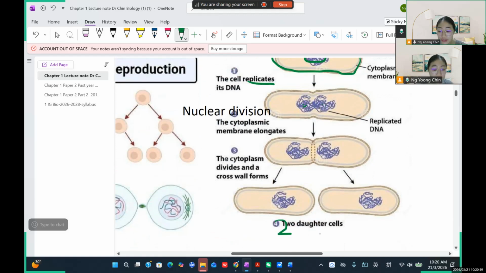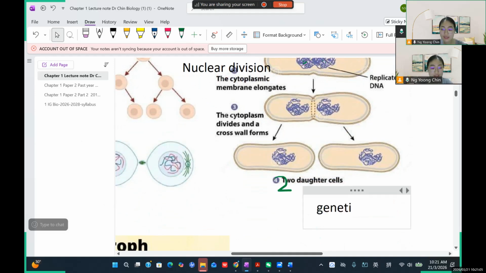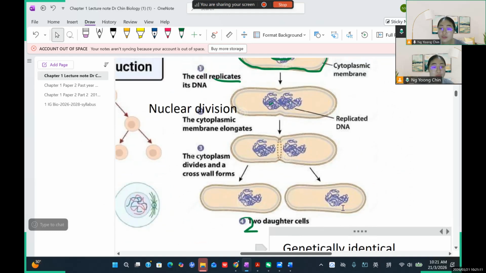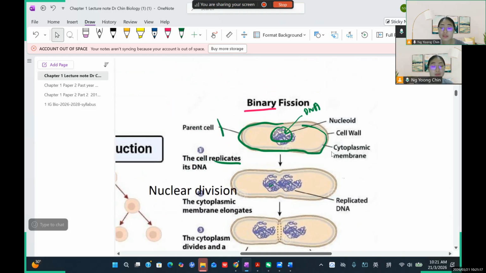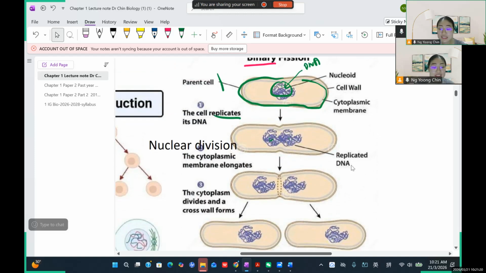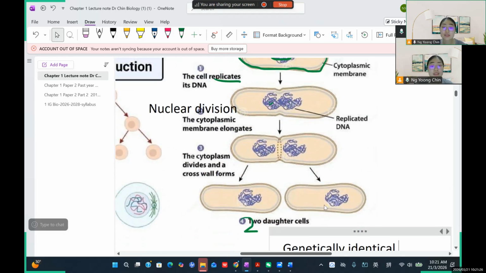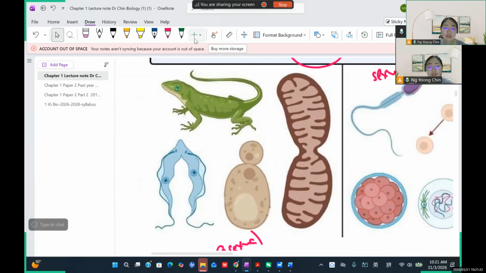They are genetically identical to the parent cell. 为什么 genetically identical? So it is from their genes, right? 就是说通过这个基因来讲 they are totally the same as their parents. 就说它那个基因和这个 parent cell 完全是一模一样 because they undergo mitosis. So you can see, this is an example of mitosis. Your lizard can grow a new tail, and the yeast can do budding. So this is actually the process of yeast budding.